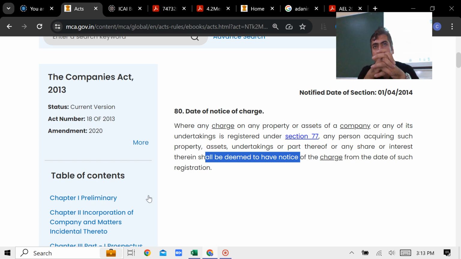So they don't need to go there. ROC is more than enough. And now, if you want to get that information, it is public information. You can download it. It is your mistake before buying the property. You didn't check the charge. So just because of your carelessness, you cannot say that I have acted in good faith.